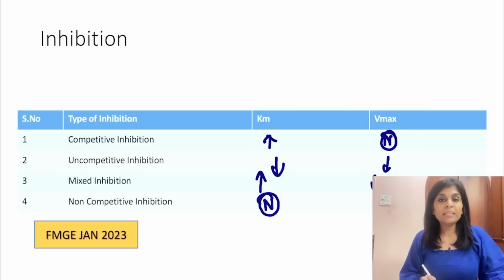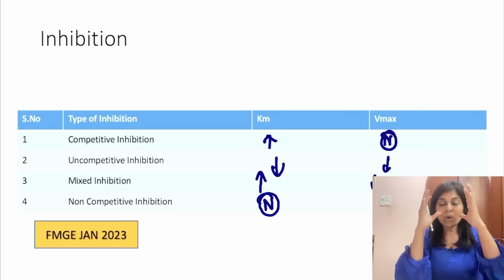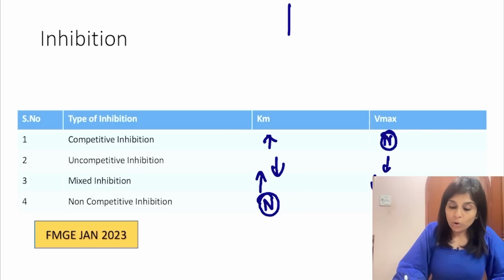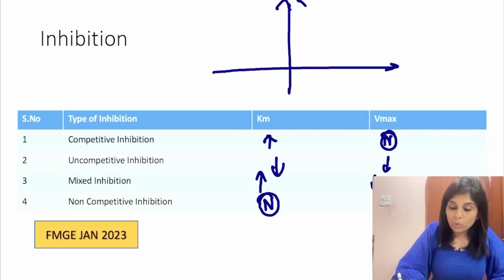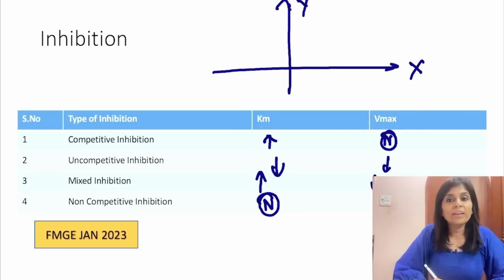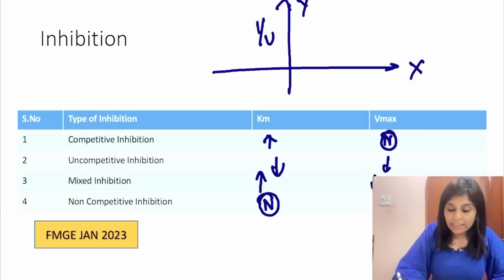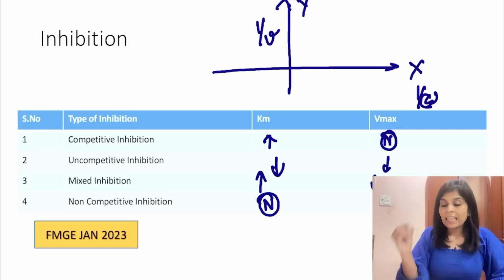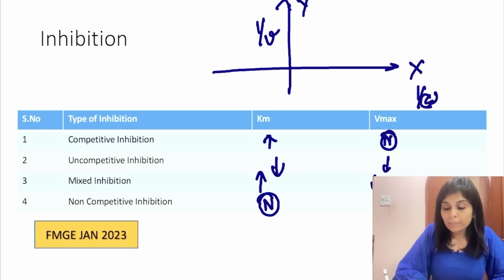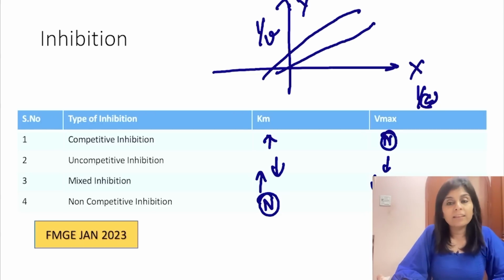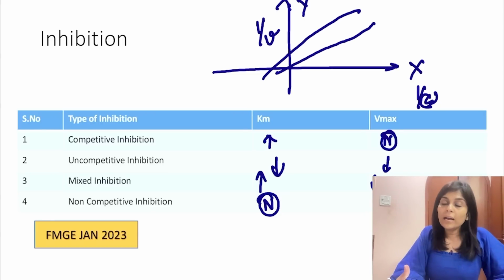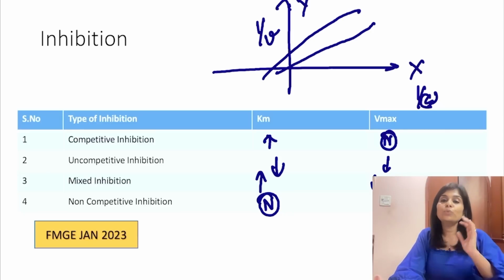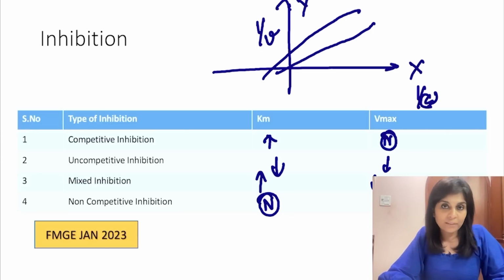That's all about types of inhibition, which you'll be able to see on the Lineweaver-Burk plot. So always when you see the plot, see what is along the y-axis and what is along the x-axis. Along the y-axis it is 1 by V, along the x-axis it is 1 by S. Then find out which is the uninhibited line and which is the inhibited line. Find out what happens in the presence of the inhibitor to Vmax and Km. Then find out what kind of inhibition it is.